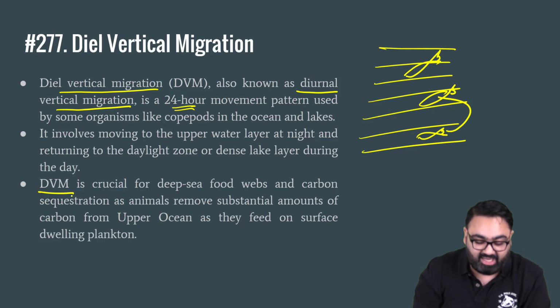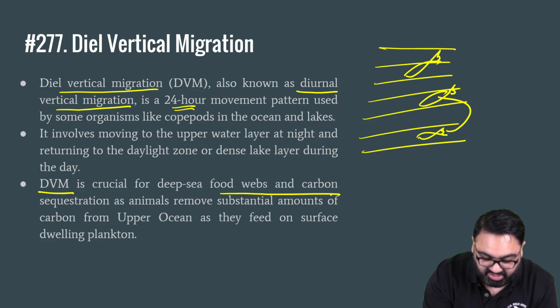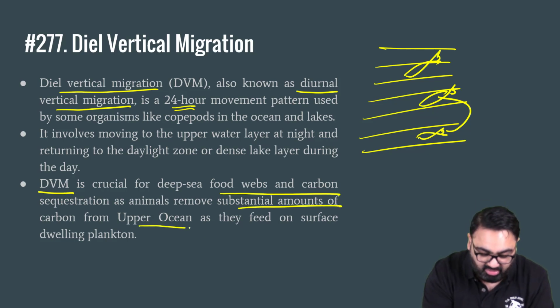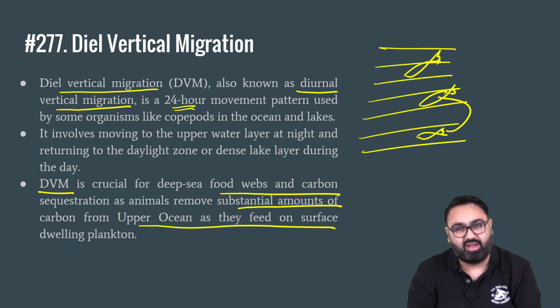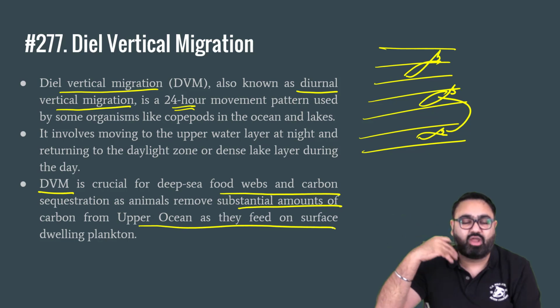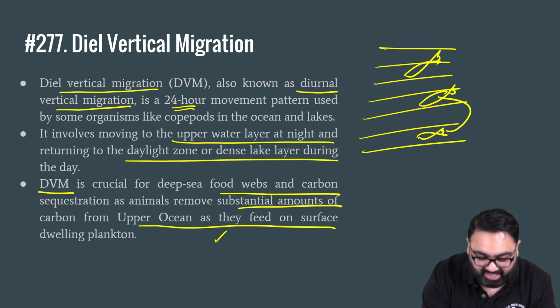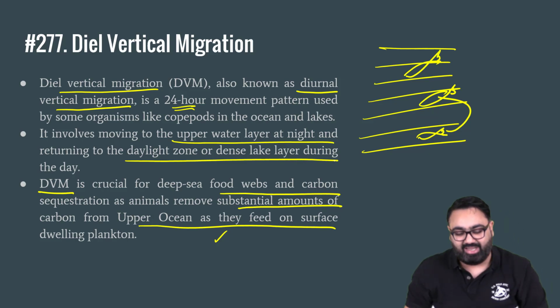It is important for deep sea food webs and carbon sequestration, as animals remove a substantial amount of carbon from the upper ocean as they feed on surface dwelling plankton. So there are planktons on the surface of the water, so you have to go up in search of food as well. They usually move to the upper water layer at night and return to the daylight zone and dense layer during the daytime.